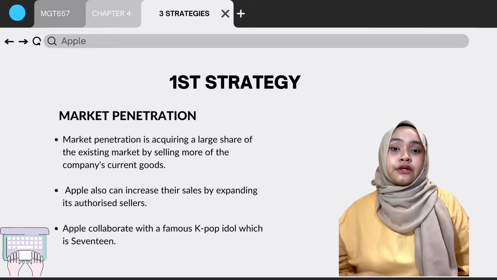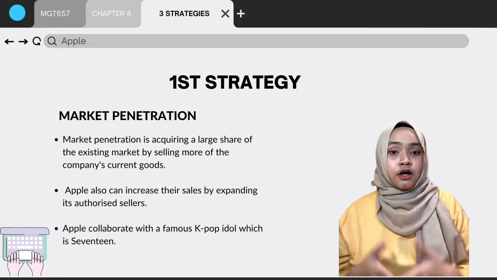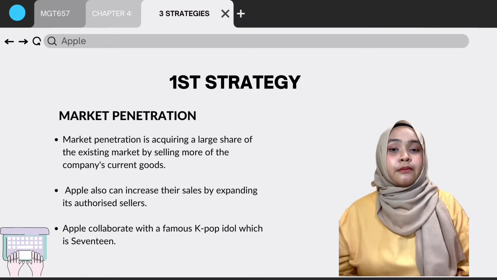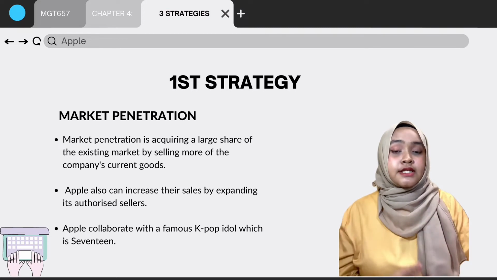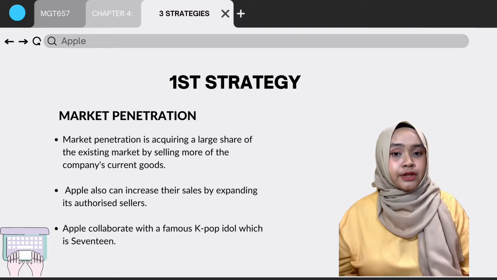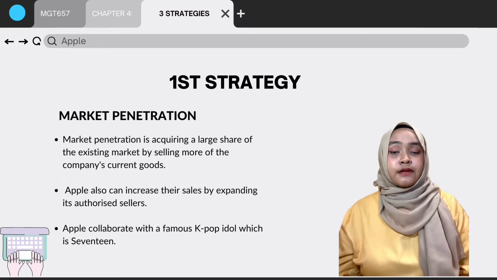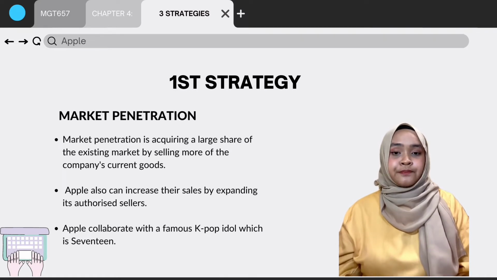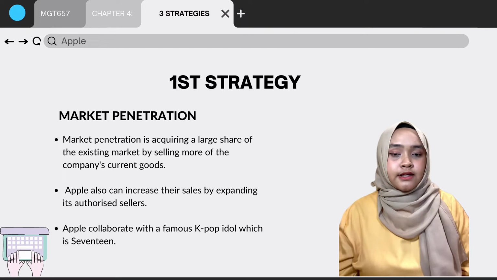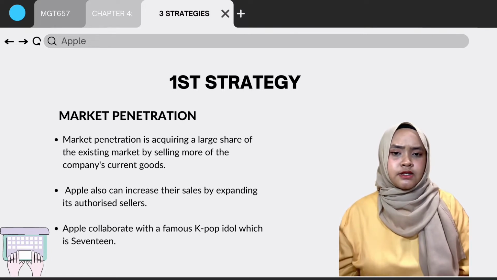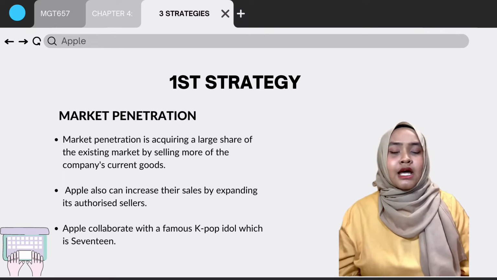Next, Apple also increased their sales by expanding its authorized sellers. By increasing the number of authorized sellers in other countries, Apple's overall revenue can be increased. So, suppose Apple expands their sellers, such as adding more Switch stores in Malaysia. In that case, it will attract more customers because Switch stores do not have many retailers in Malaysia, particularly in certain states such as Pahang.